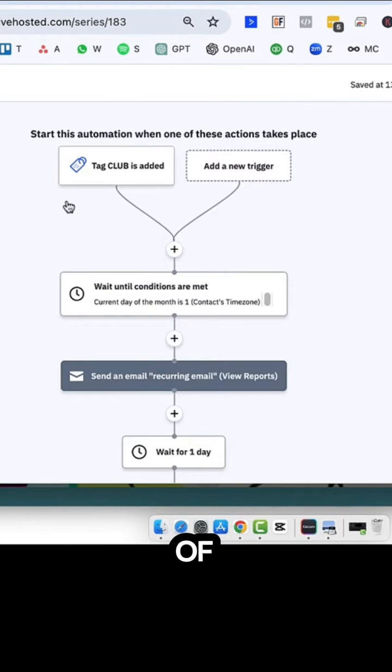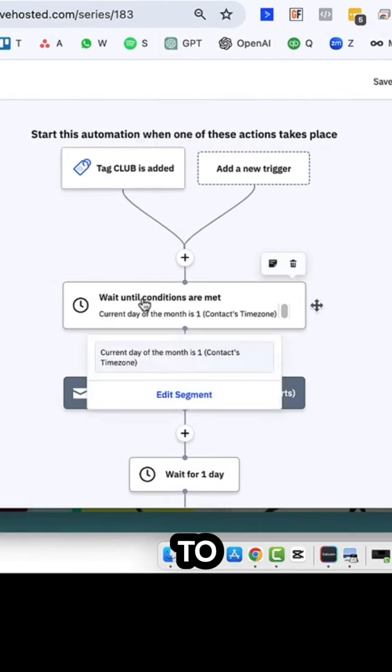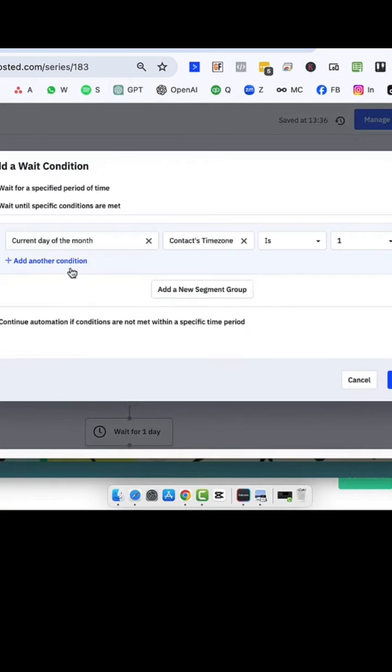So the elements of the automation are some kind of trigger. That could be a tag, could be that they're added to a list, could be that they fill out a form. For these purposes, I'm just going to add a tag in that's going to be the thing that triggers this automation. And we want to have the first element be a wait condition, and we want it to wait until the current day of the month in the contact's time zone is the 1st.